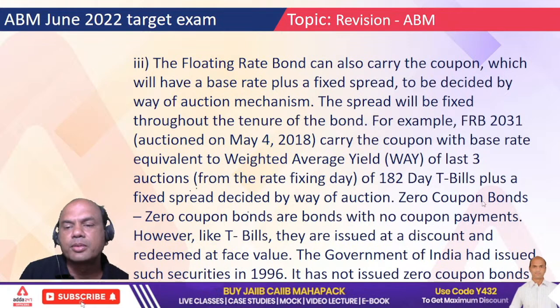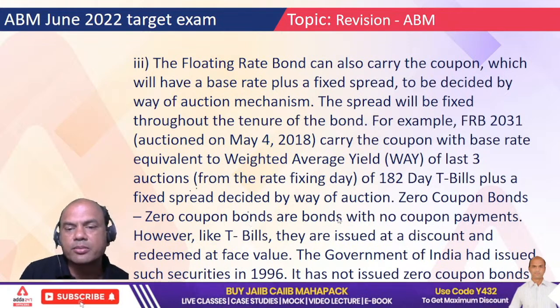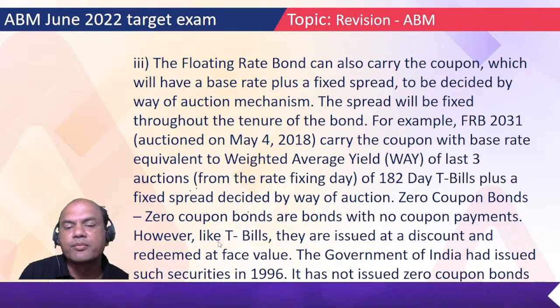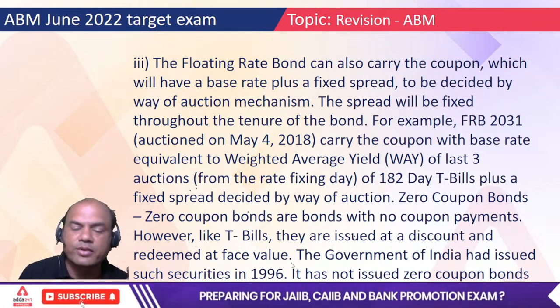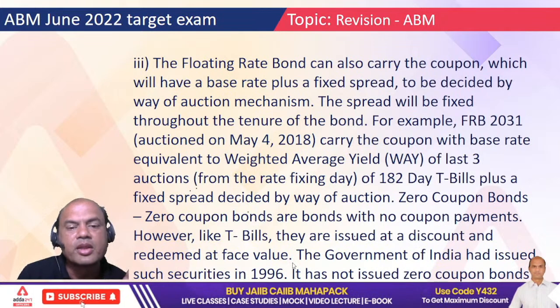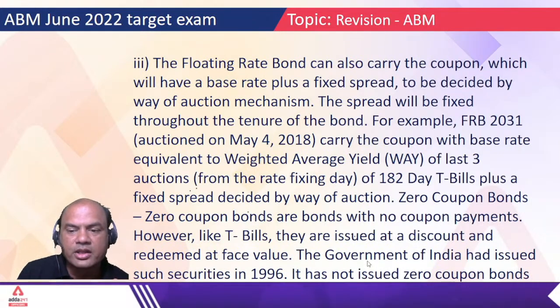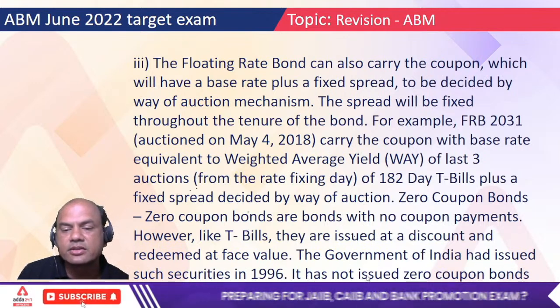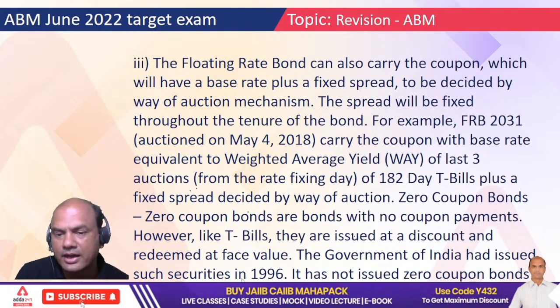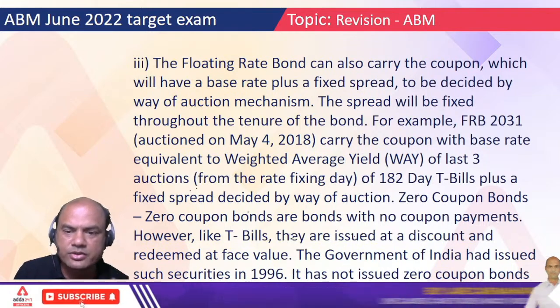Now we'll see zero coupon bonds. Zero coupon bonds are bonds with no coupon payments. However, T-bills are issued at a discount and redeemed at face value, right? Just now we saw it. So they'll be issued at 98 rupees and redeemed at 100 rupees. The government of India issued such securities in 1996. It has not issued zero coupon bonds after that. So the government has almost stopped issuing zero coupon bonds.